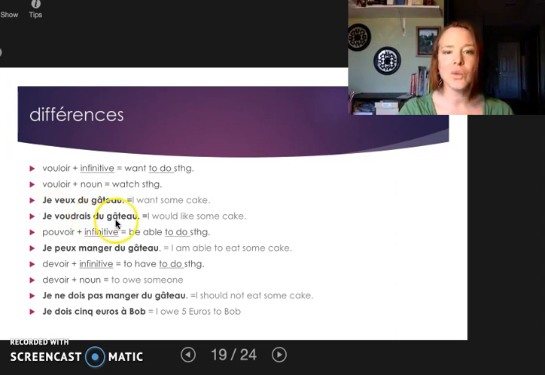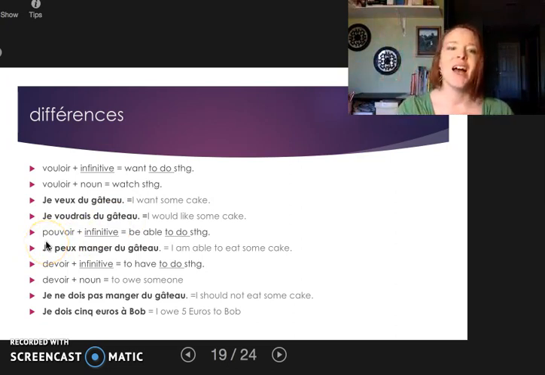Je voudrais du gâteau. Voudrais is this beautiful conjugation called the conditional with vouloir, and it makes it very polite, or not very, very, but beautifully polite. So whenever you want something, you're in a store, a restaurant, wherever, use voudrais. Don't use veut. That will be helpful.